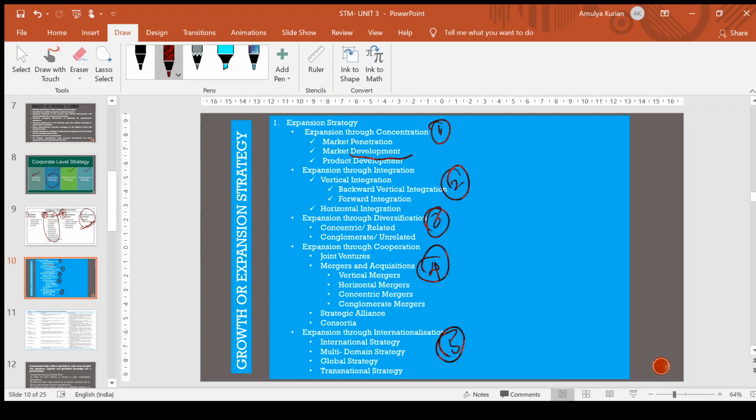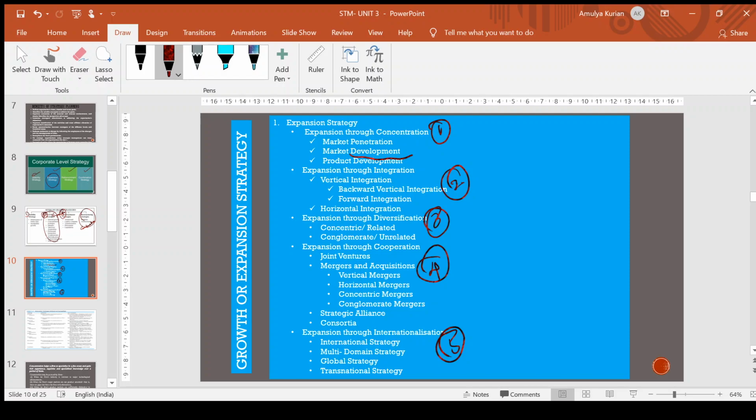And the third one is product development. Product development can be done in different ways. For example, you can increase the quality, you can make more feature improvements, style improvement. These are the methods by which you can improve your product. By improving your product or developing a new product, you will be able to survive in your existing market or go to other markets. So these are the three which will come under expansion through concentration.